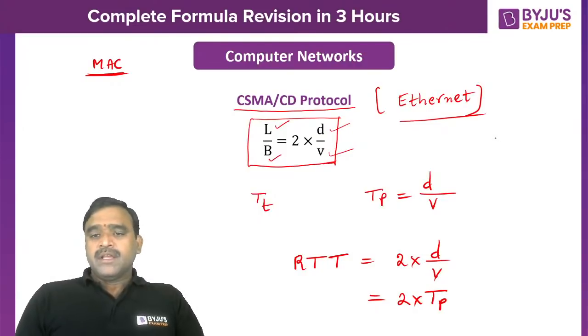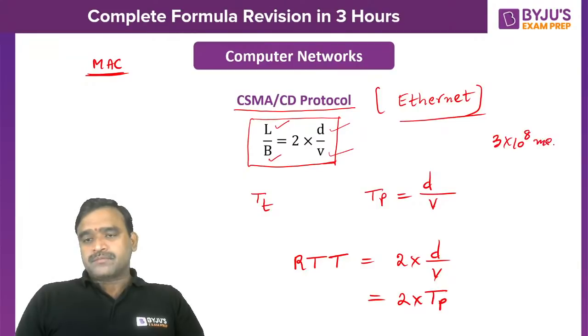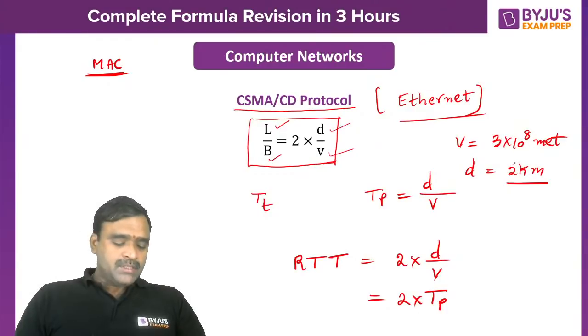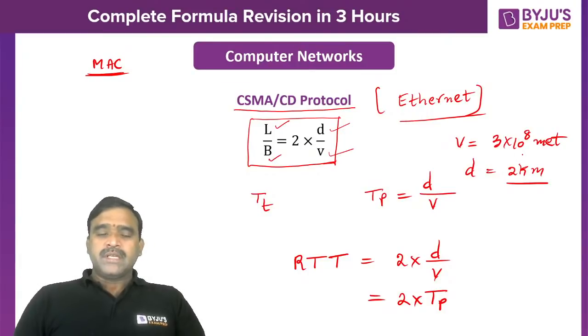For example, if they mention 3 into 10 power 8 meters per second, let us suppose, as the light velocity, that is V, and the distance is given as some 2 kilometers, let us suppose. Then when you are finding this D by V, you can convert kilometers into meters, so that 2000, as 1 kilometer is 1000 meters. Like that you have to do. But most of the mistakes are made by students while calculating. Even though you know this concept well, some mistakes happen in the calculation. So that's why I'm telling you.